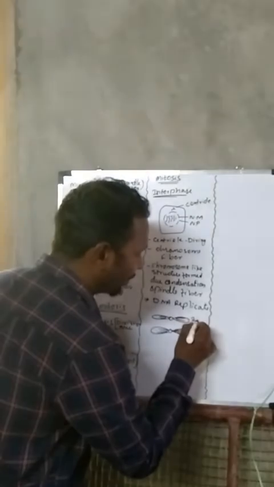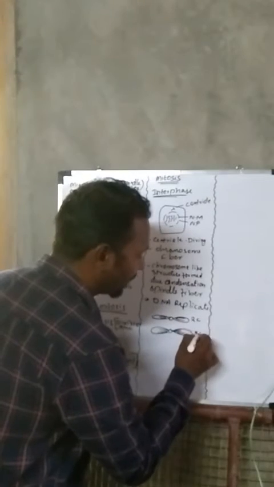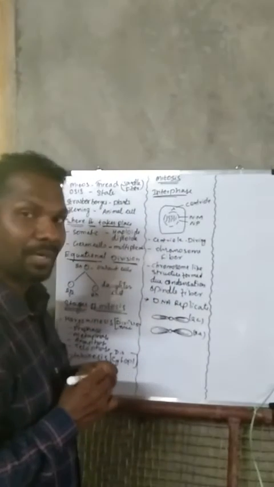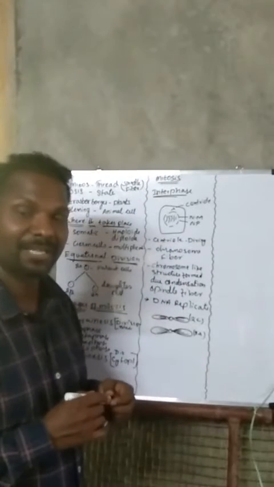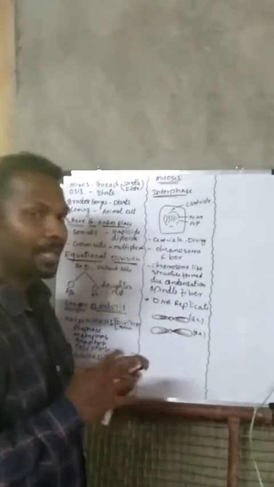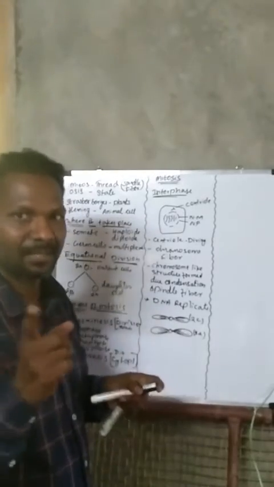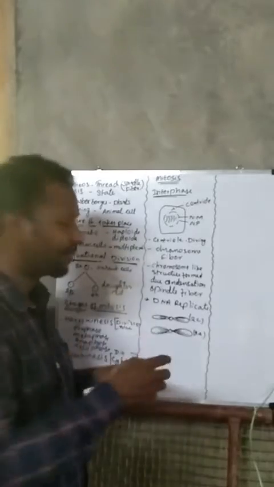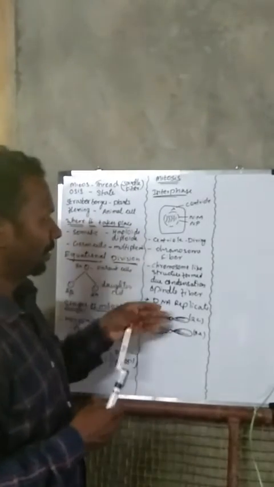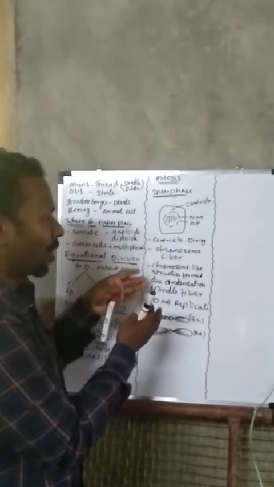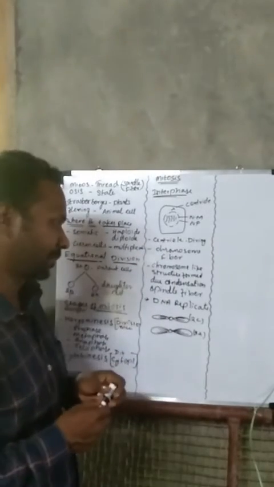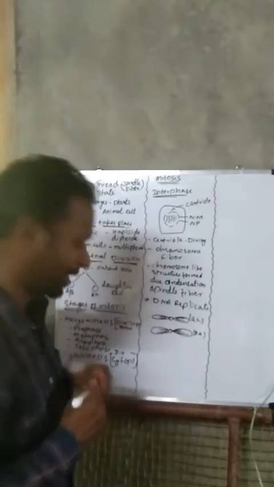Like 2C value and 4C value. It converted from 2C value to 4C value. What do you mean by 2C value? C stands for the quantity of DNA which is present in the chromosome. That's why it is called DNA replicates in this interphase. The next phase is prophase.